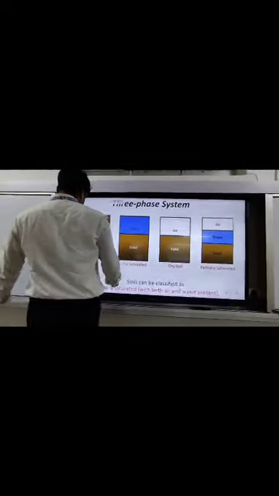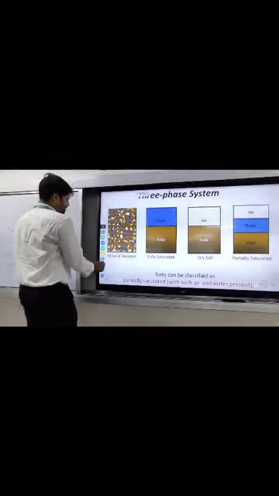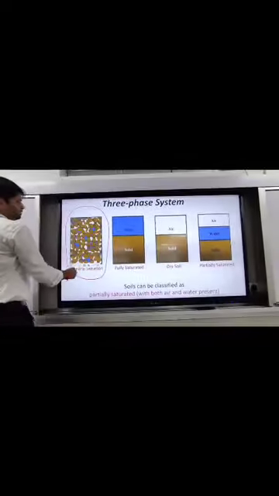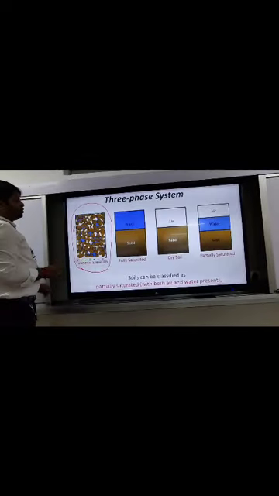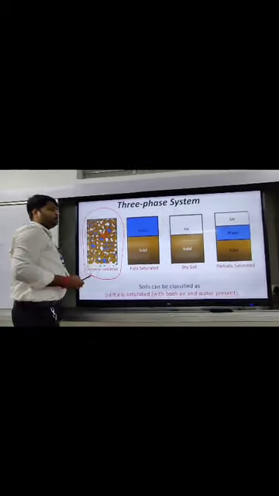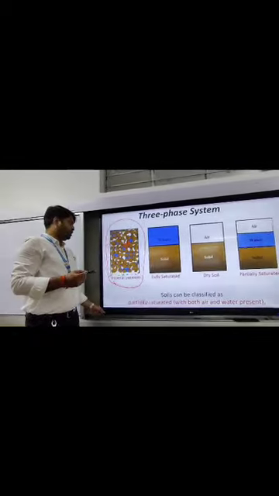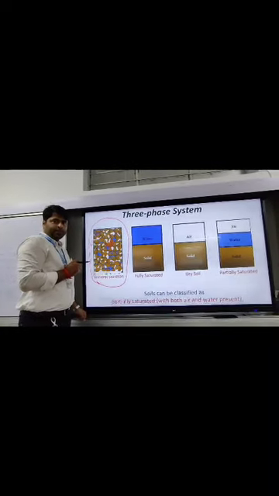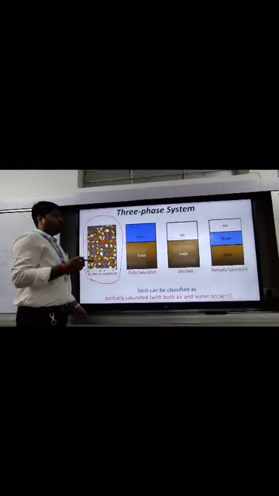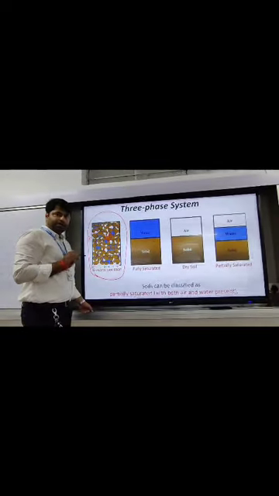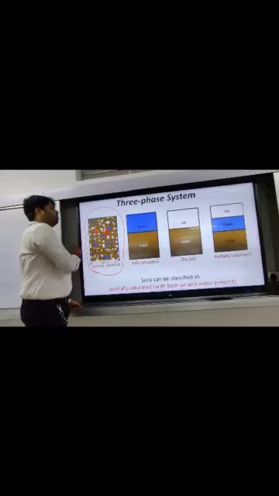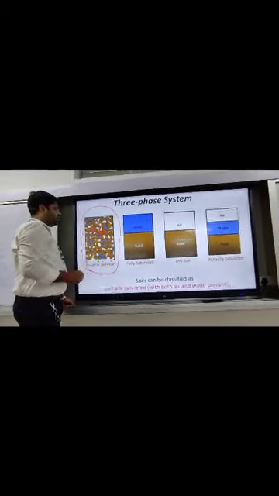So if I take a mineral skeleton like this, then here I can see that I have a total soil mass of volume, suppose total V. In this volume V, there are solid particles. Then we have seen that in soil, some amount of moisture is there. So when moisture is there, some water is present, but not always does the water completely fill the voids. Here in the diagram we can see that there is some water present in the soil.